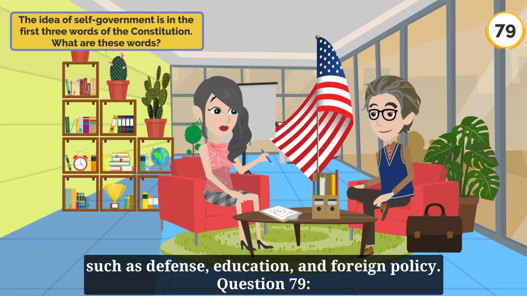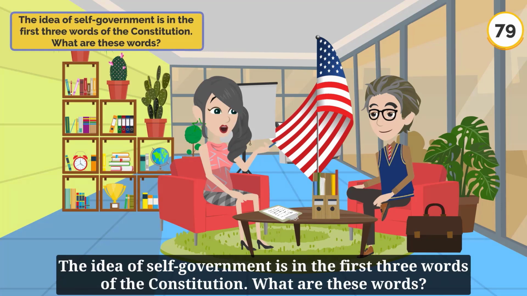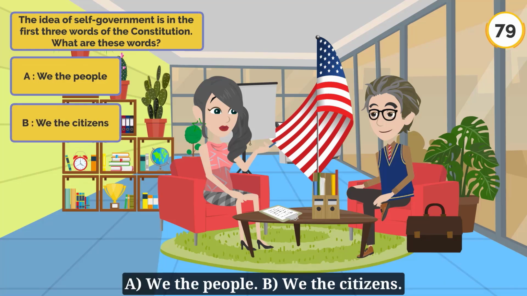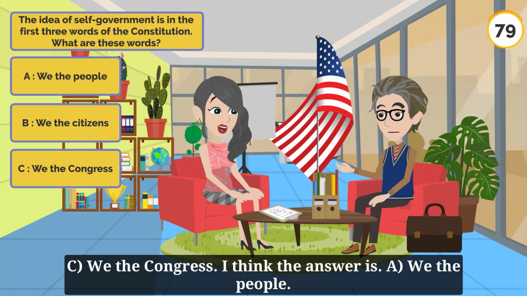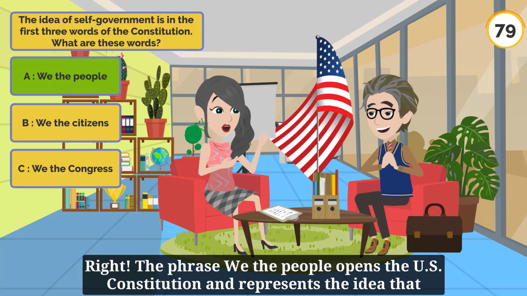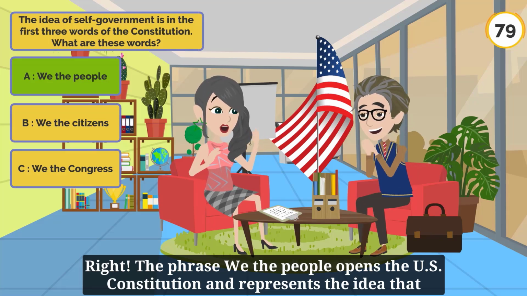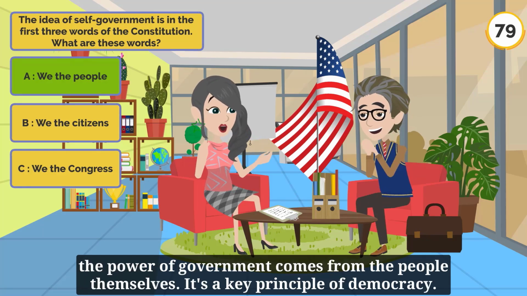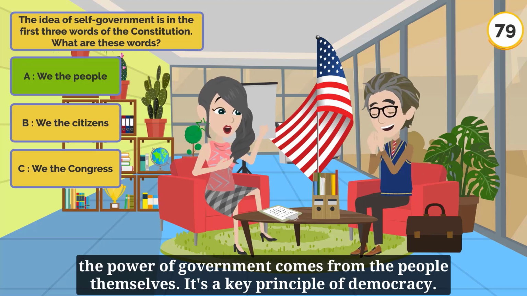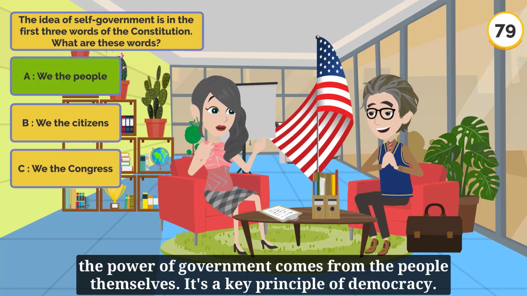Question 79. The idea of self-government is in the first 3 words of the Constitution. What are these words? A. We the people. B. We the citizens. C. We the Congress. I think the answer is A. We the people. Right. The phrase, we the people, opens the U.S. Constitution and represents the idea that the power of government comes from the people themselves. It's a key principle of democracy.